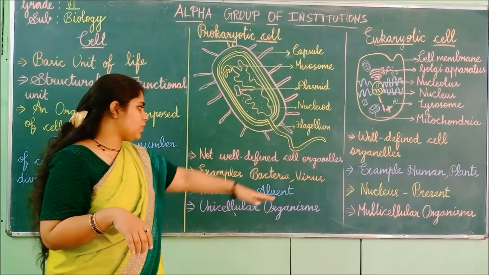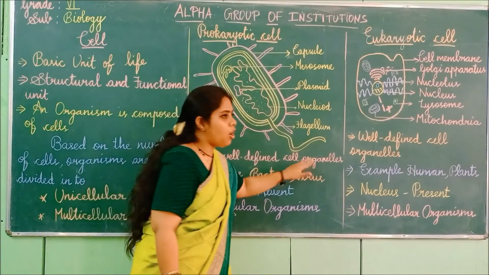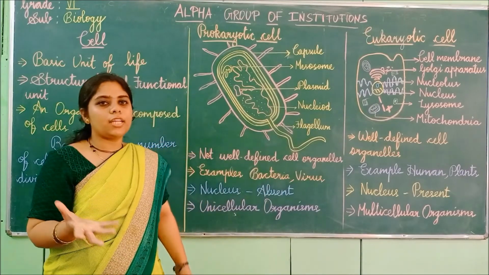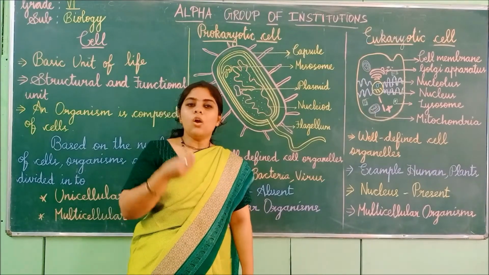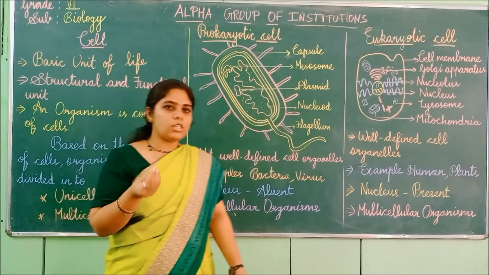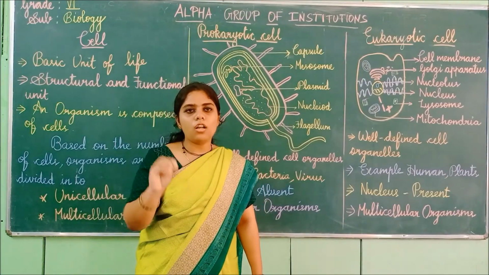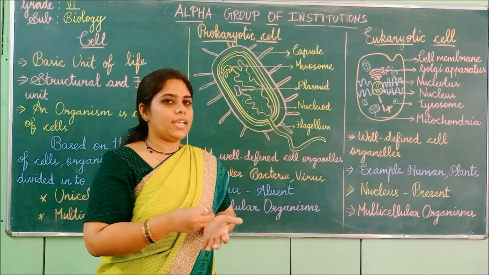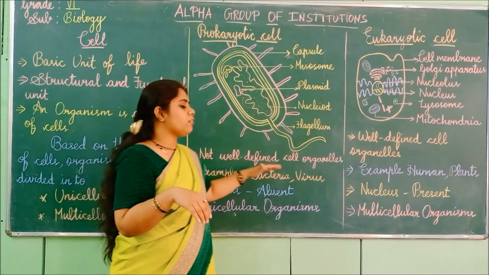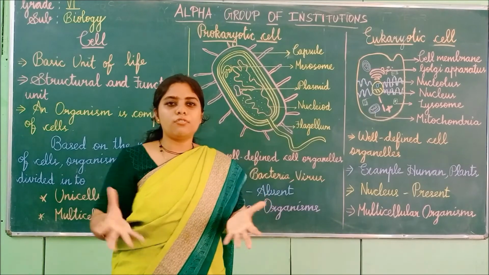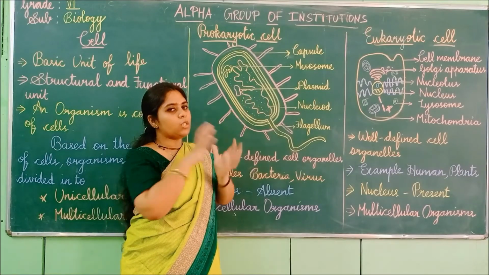So here we have a differentiation. First, for prokaryotic cells, not well defined cell organelles are present. Not well defined means they are very primitive and very simple. Why? Because they are present only in lower organisms, that is the bacteria, the virus, the small organisms that we cannot see with the naked eye. That is why not well defined cell organelles are present. They will only have a covering and the DNA material.